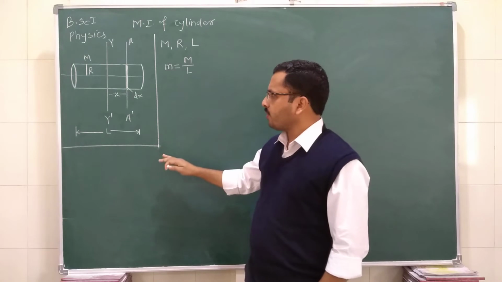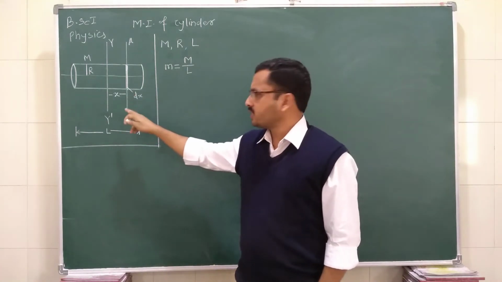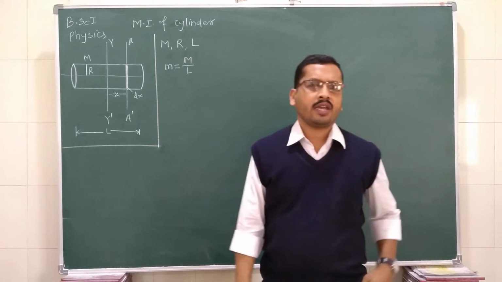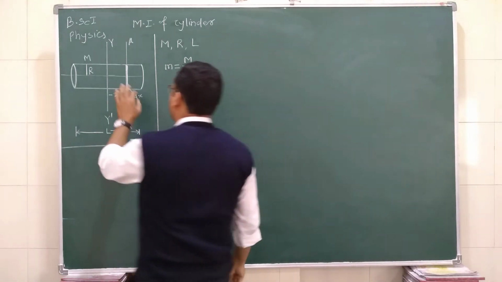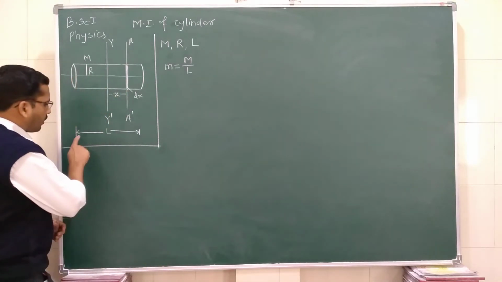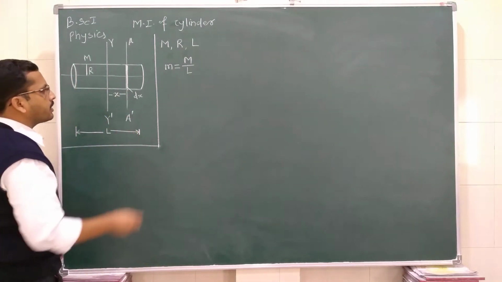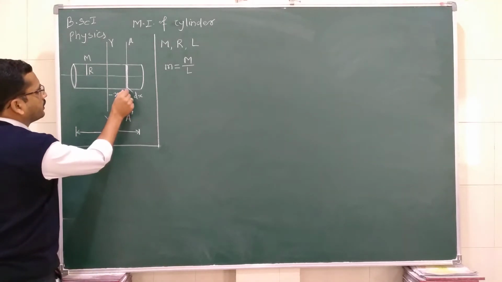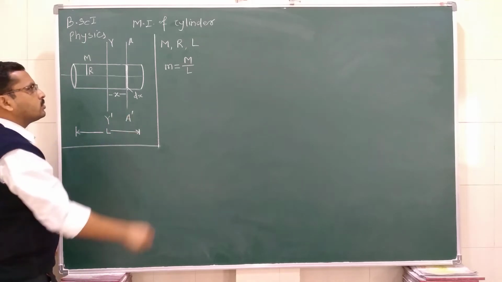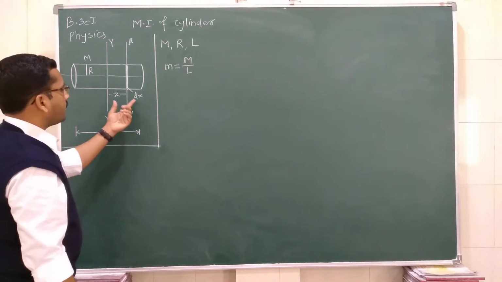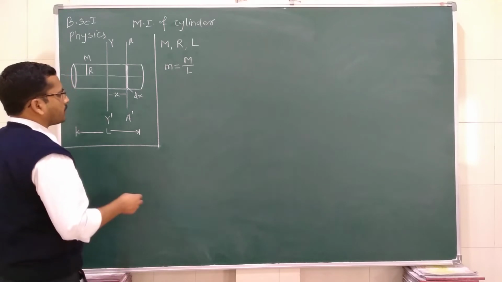So first of all, we are going to find the moment of inertia of the disc having thickness dx. This dx is the length of this disc. If we have to find the mass of this disc, how can we find it?